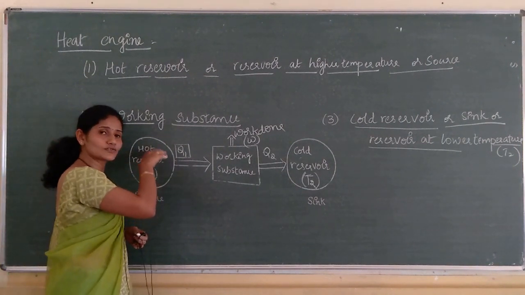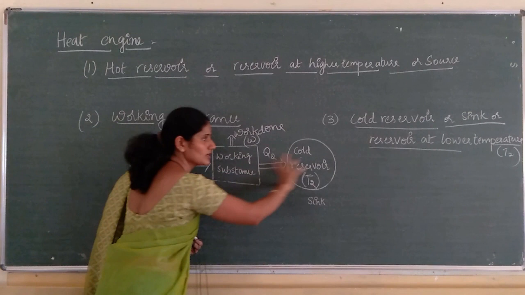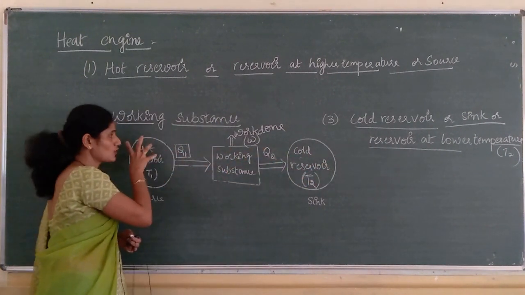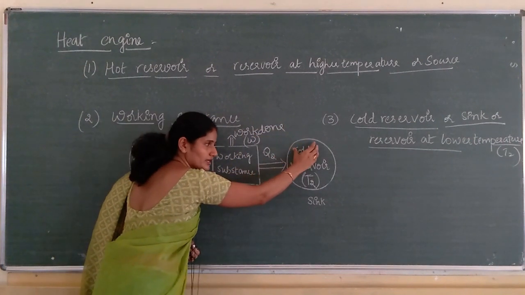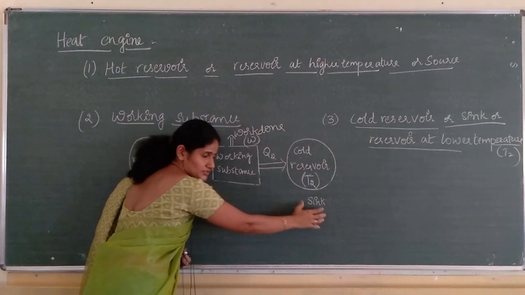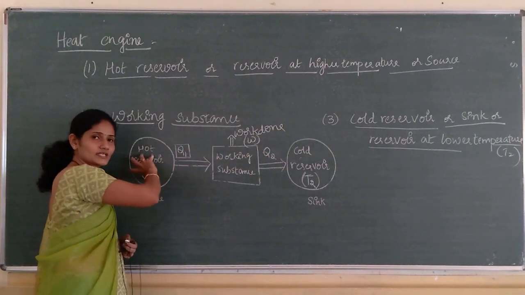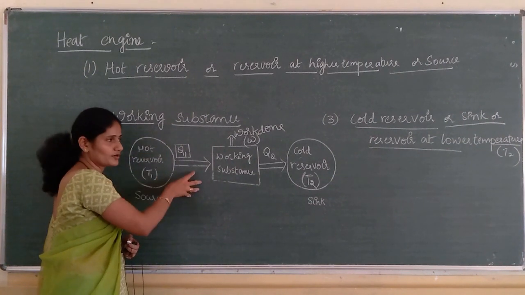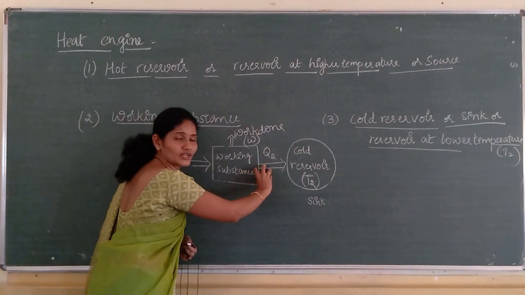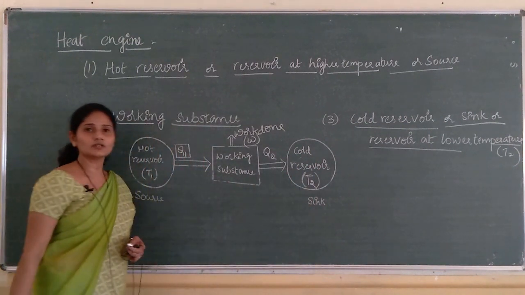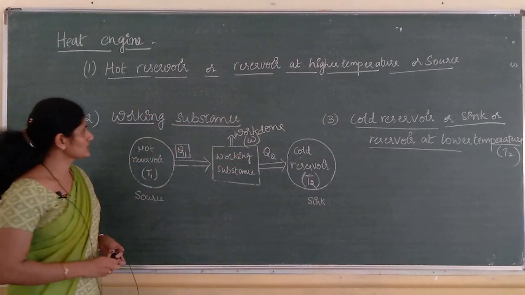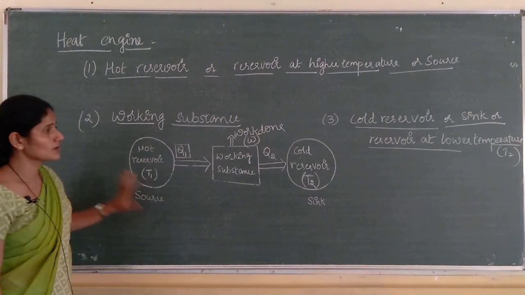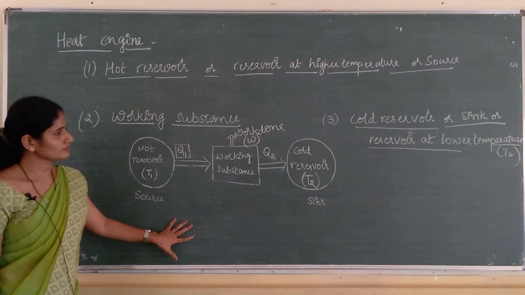So heat energy flows from the hot reservoir to the cold reservoir, because the hot reservoir is at higher temperature and the cold reservoir is at lower temperature. Q1 is the amount of heat energy absorbed from the hot reservoir, Q2 is the amount of heat energy released to the cold reservoir, W is the work done. So, this is a schematic diagram of a heat engine.